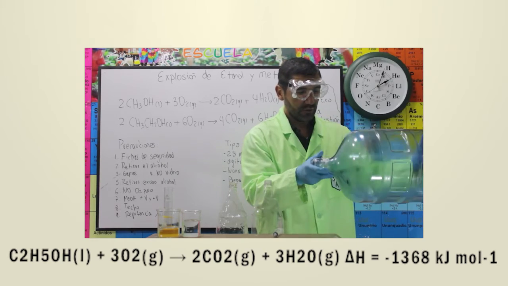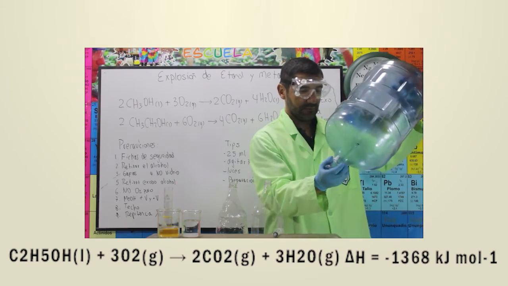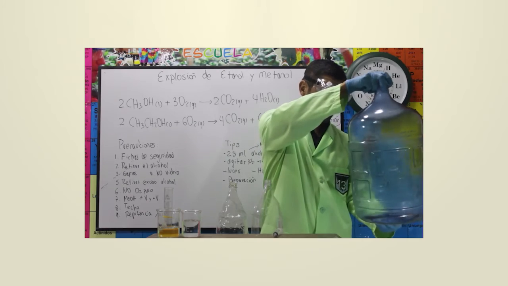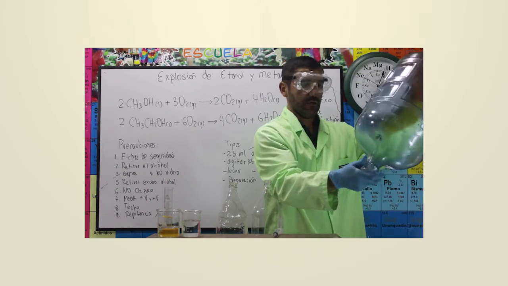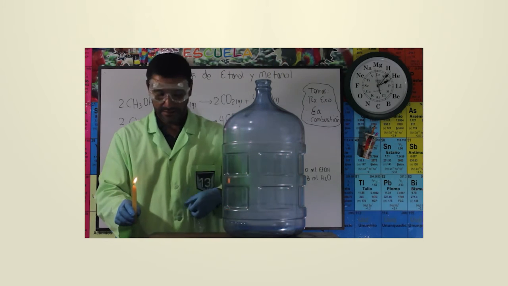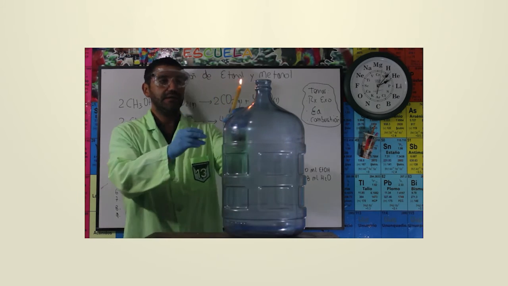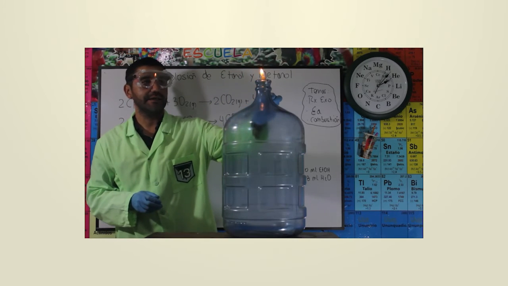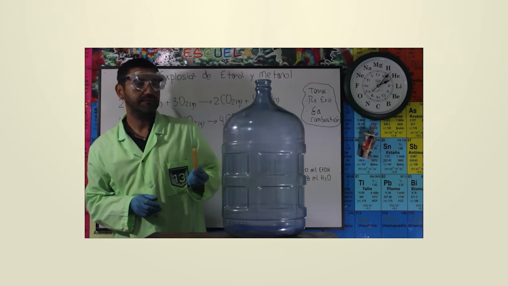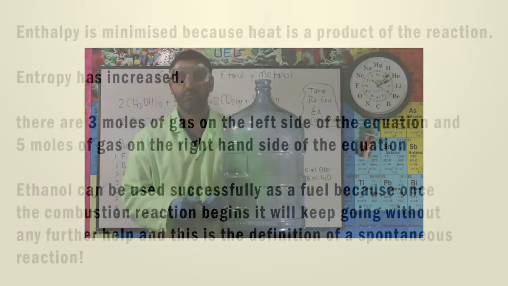The combustion of ethanol is a spontaneous chemical reaction because as the reaction proceeds from left to right, enthalpy is minimized because heat is a product of the reaction. Enthalpy of product molecules is less than enthalpy of reactant molecules, so enthalpy is negative. Entropy has increased.